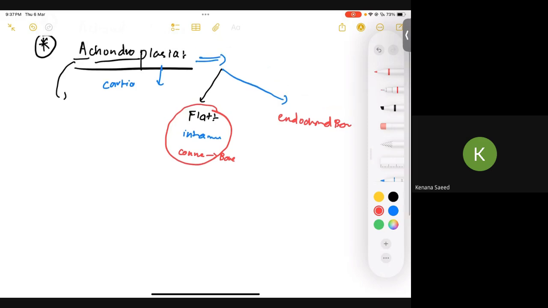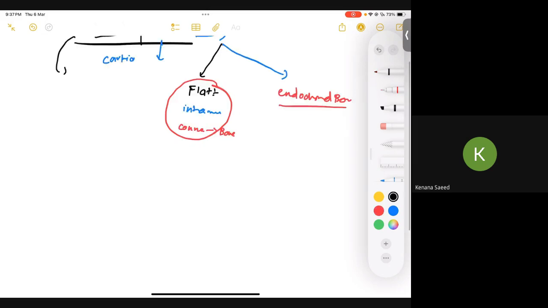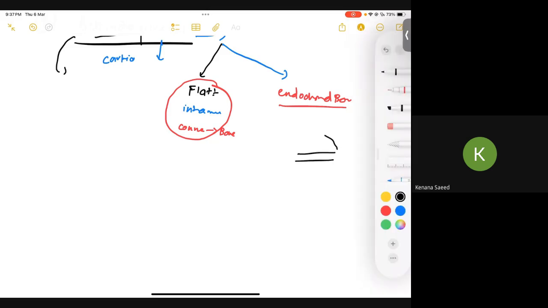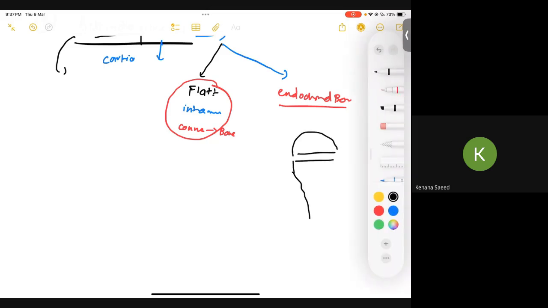The second way of formation of bone is endochondral bone formation. What do we mean by endochondral bone formation? You are already aware that in formation of bone we have a plate known as the growth plate, also known as the metaphysis. Above the growth plate you have the epiphysis, and you have the diaphysis, right?